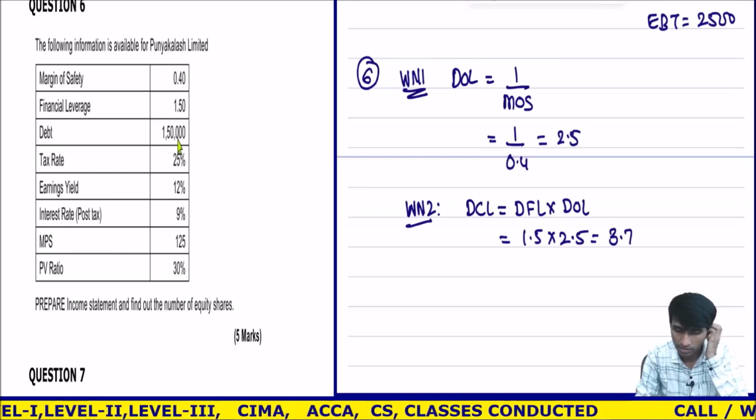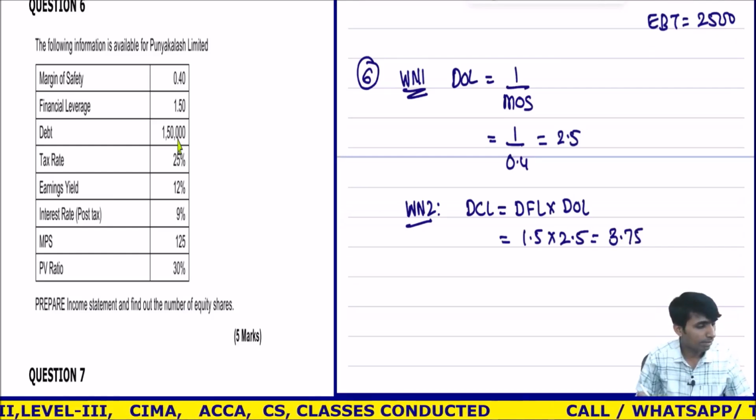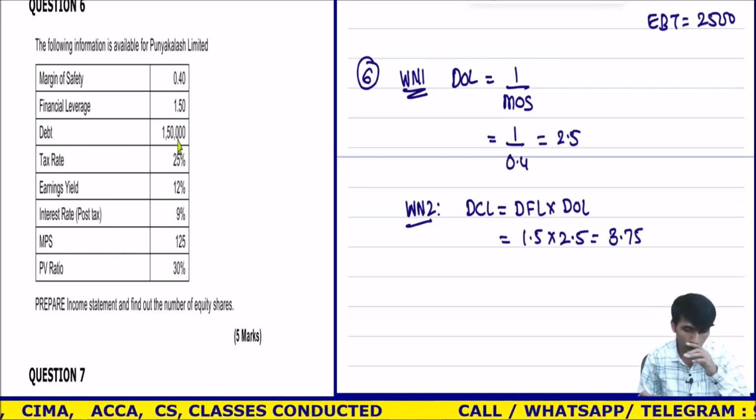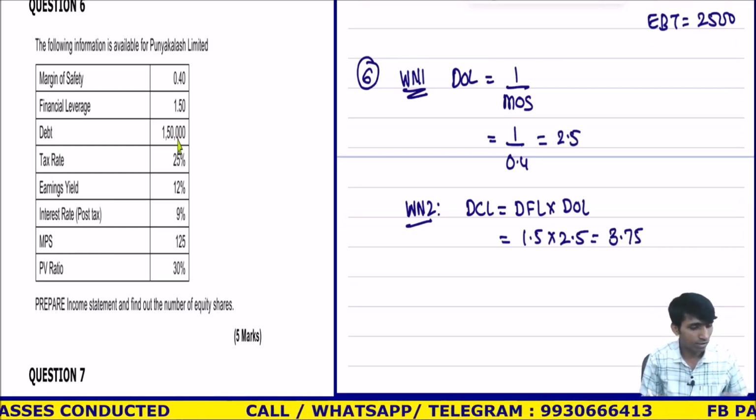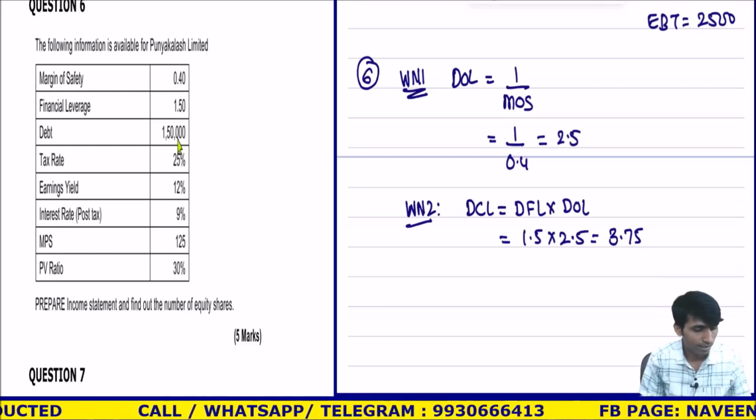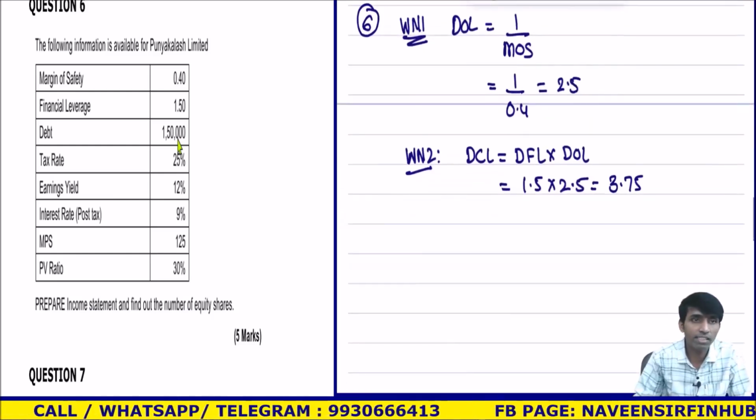$3.75 I am getting. 1.5 multiplied by 3.75. I don't know whether it will be useful or not. 1.5 multiplied by 2.5, the answer is wrong. 3.75, correct. Okay, fine. This is done. Next is what?